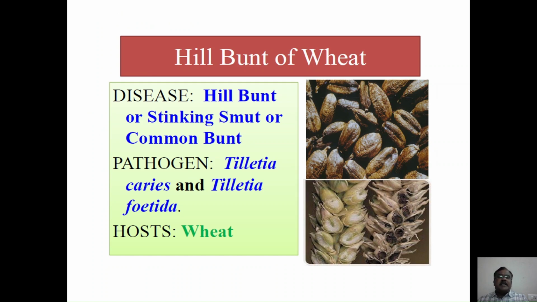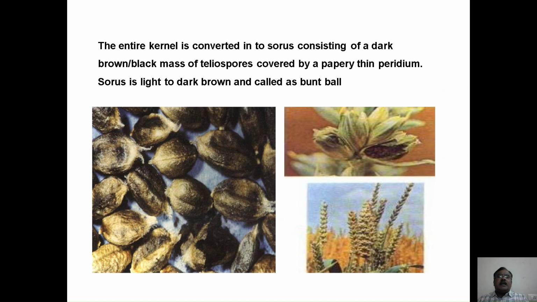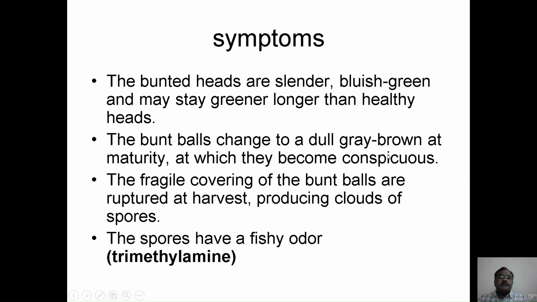This hill bunt, or stinking smut, or common bunt, is caused by Tilletia caries and Tilletia foetida, and the entire kernel is converted into a black sorus consisting of dark brown teliospores. These are all covered by a papery thin membrane called peridium, and this sorus is light to dark brown in color and called bunt balls. These are the infected grains and the infected florets. And these bunted heads are very slender, bluish green, and may stay greener longer than the healthy earheads.